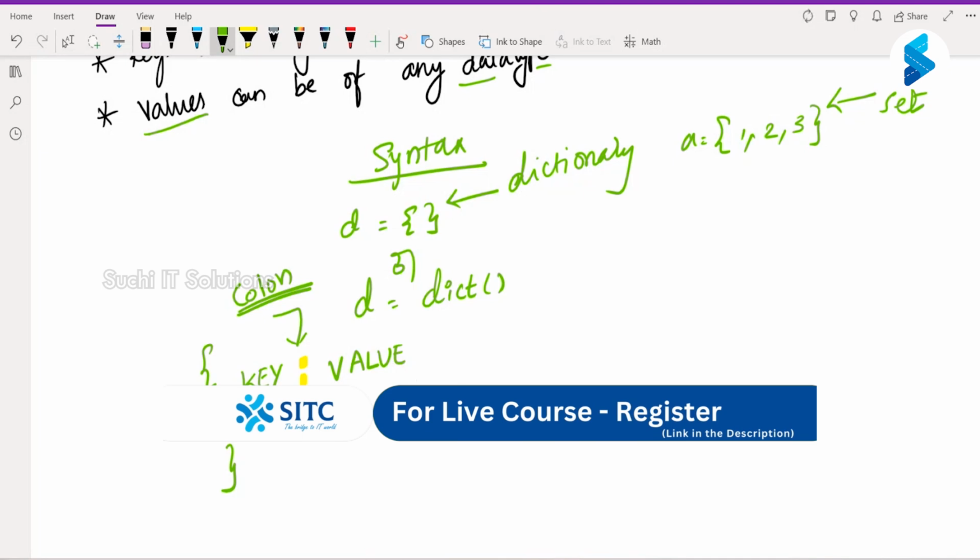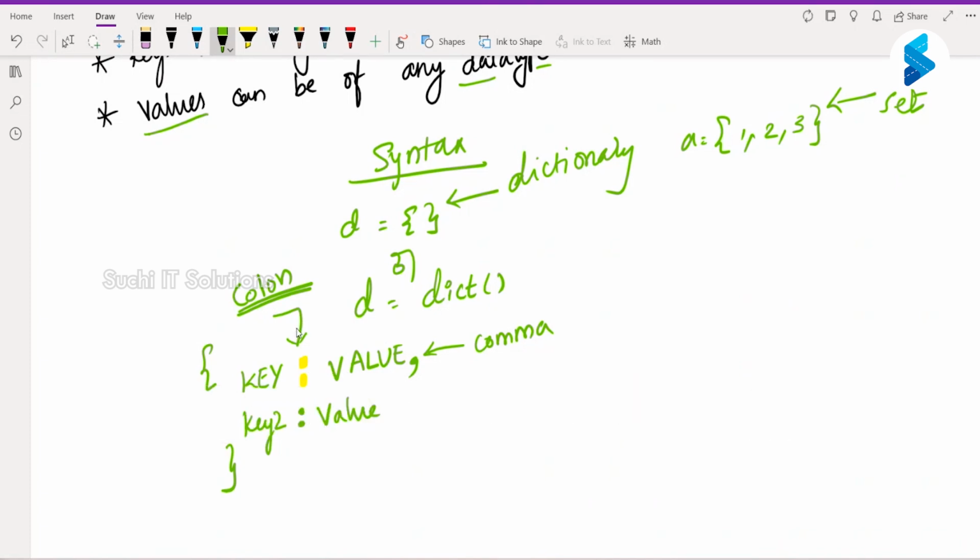So there is a key and there is a value, and in between you have a colon. Between each key value pair, there is a comma as a separator, and between key and value, colon is the separator. Am I clear? Yes, sir.